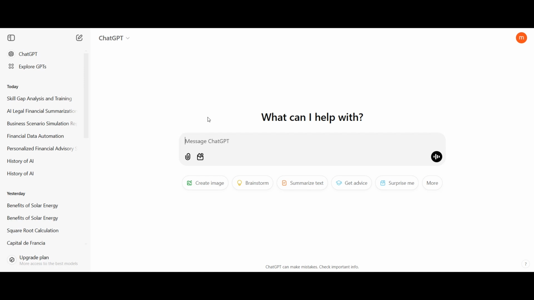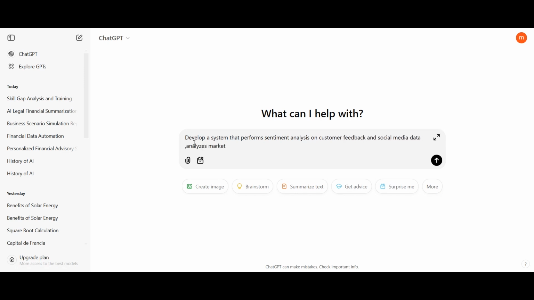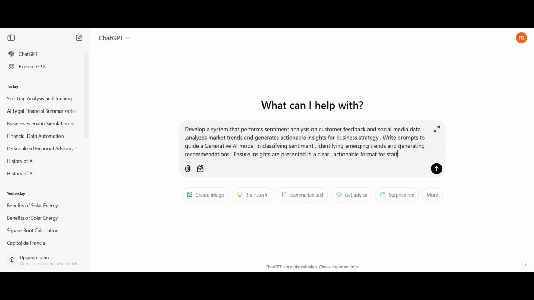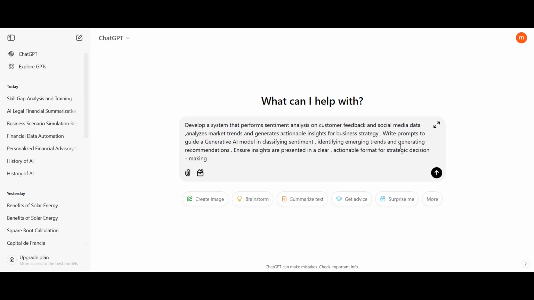Now, let's see how we will work this out. So, let's give it a prompt. The prompt goes like: develop a system that performs sentiment analysis on customer feedback and social media data, analyzes market trends, and generates actionable insights for business strategy. Write prompts to guide a generative AI model in classifying sentiment, identifying emerging trends, and generating recommendations. Ensure insights are presented in a clear, actionable format for strategic decision making. Now, let's see the response.